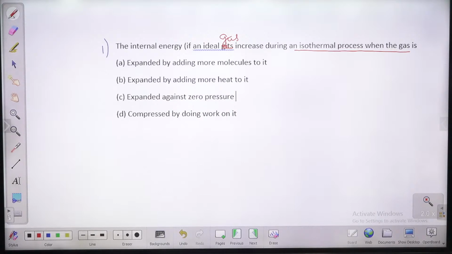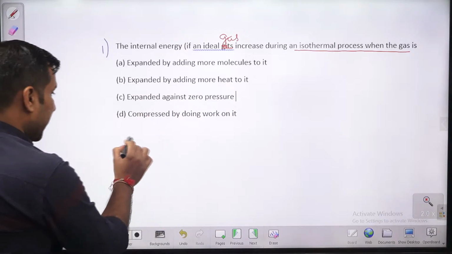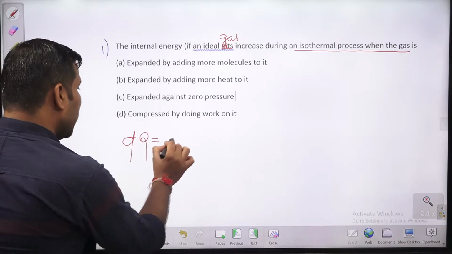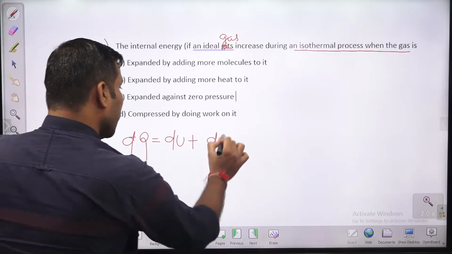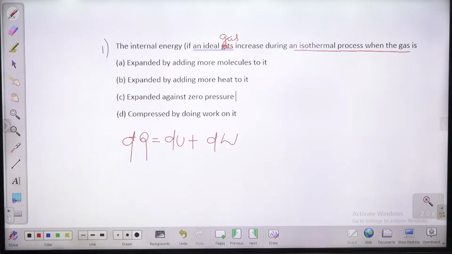Two students answered B, expanded by adding more heat to it. Guys, you know dQ equals dU plus dW. Yes or no?